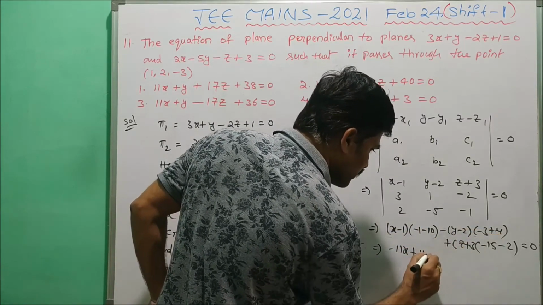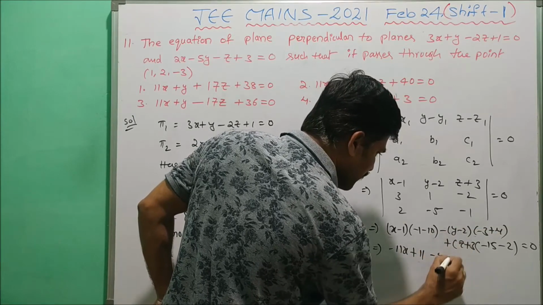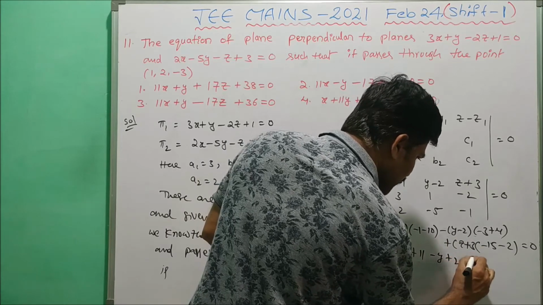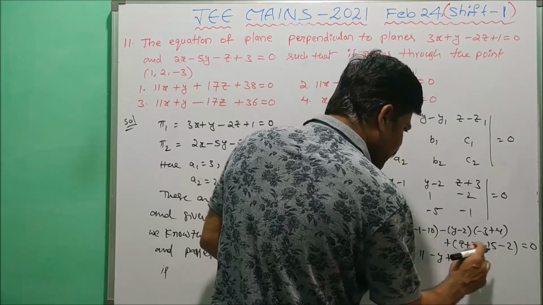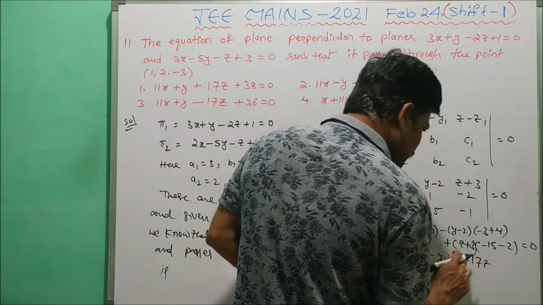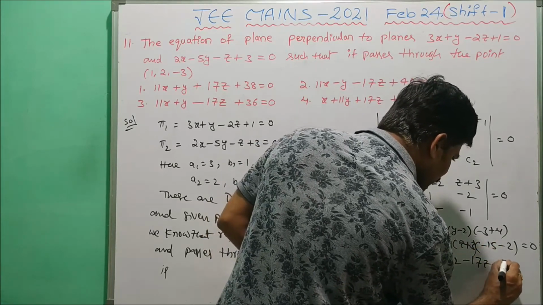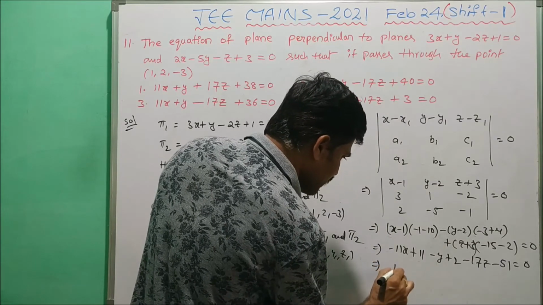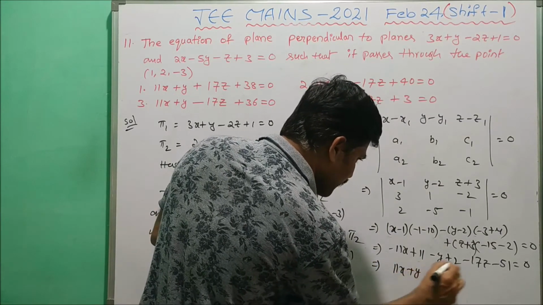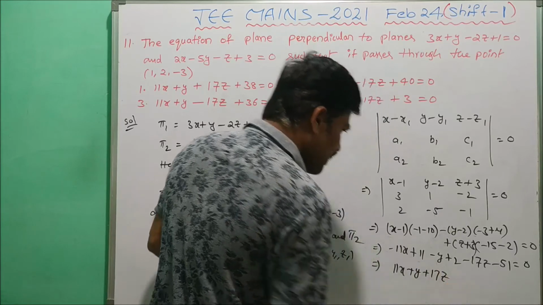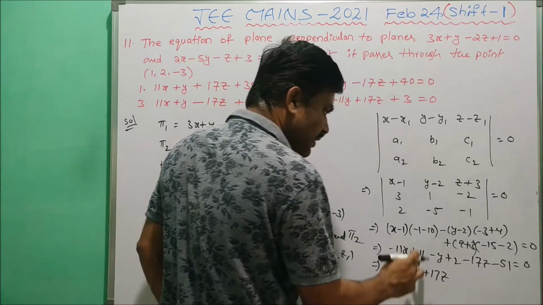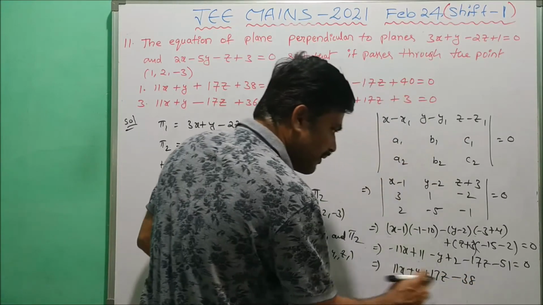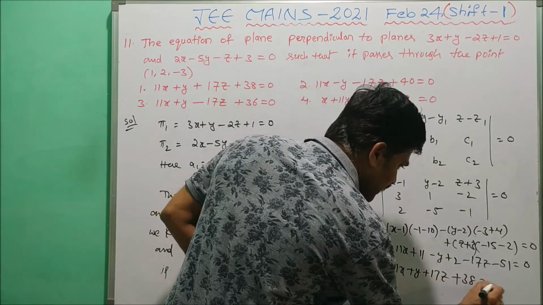Then minus y plus 2, then minus 17z, minus 17 into 3, minus 51, equal to 0. Now multiply by minus: 11x plus y plus 17z, and 51 minus 13 is minus 38. Already multiplied with minus, now this is plus 38 equal to 0.